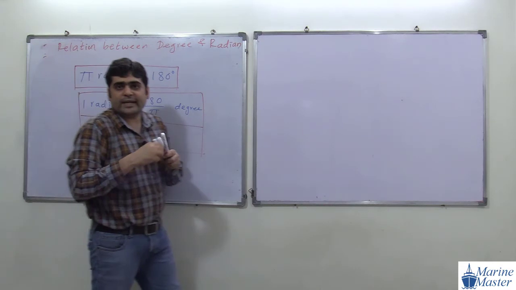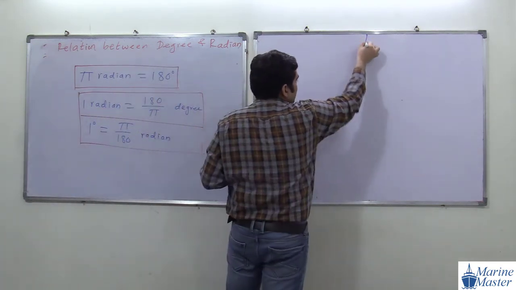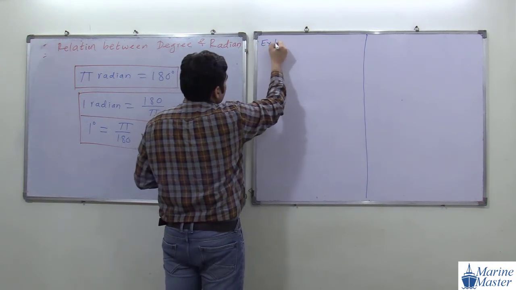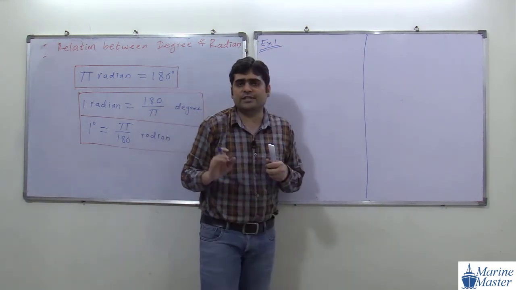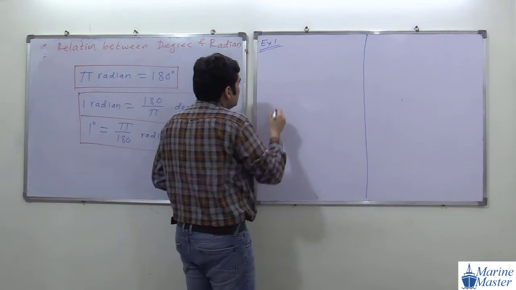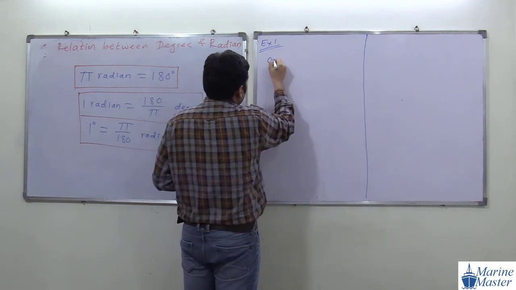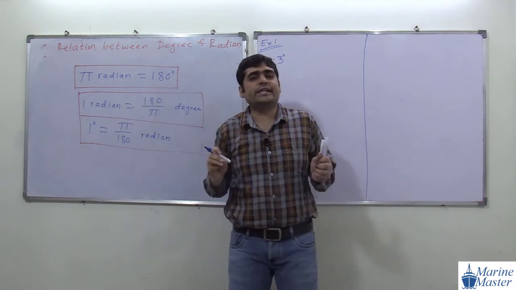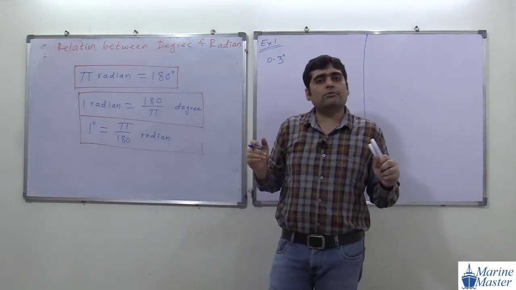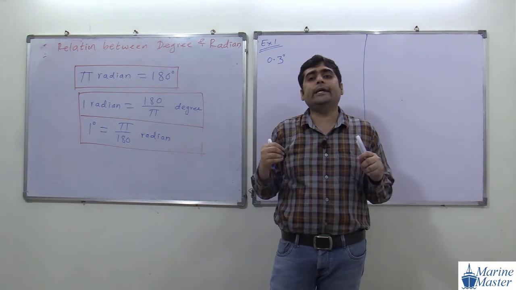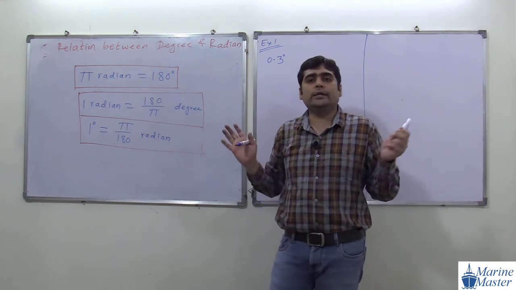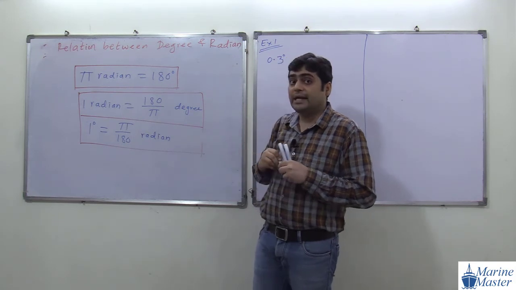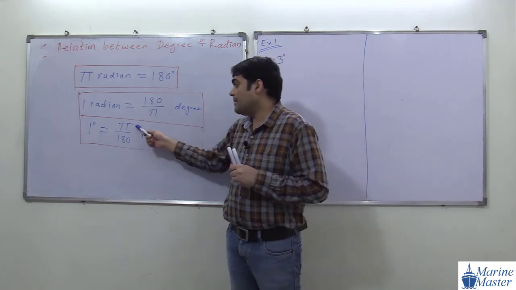Now I am going to take 2 examples side by side. Conversion from degree to radian. Example 1, a very simple example. Suppose we have an angle of 0.3 degree, and we have to convert this 0.3 degree into radian. How to convert it? Very simple. 1 degree means pi by 180 radian.